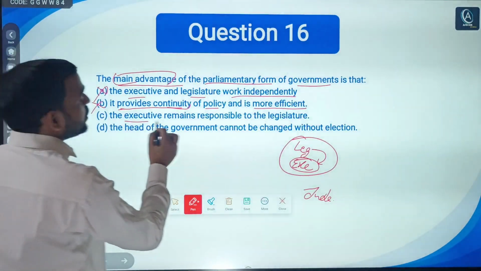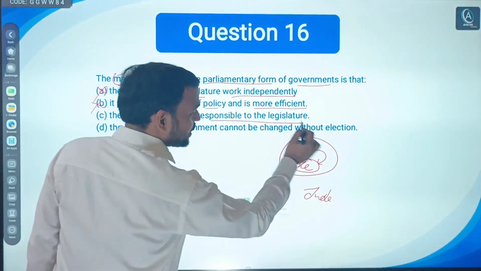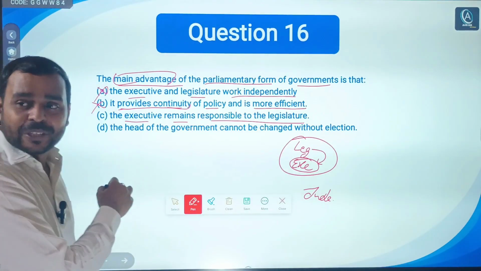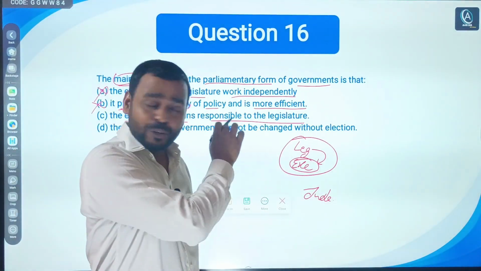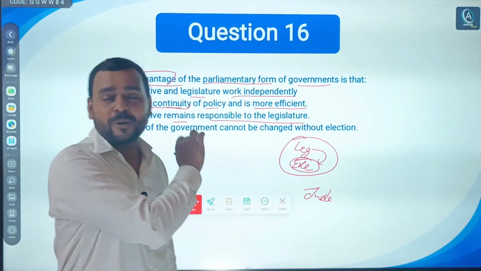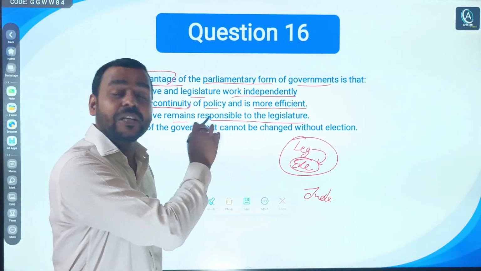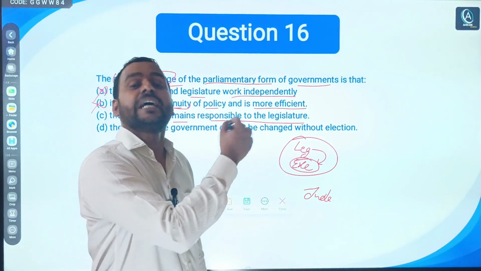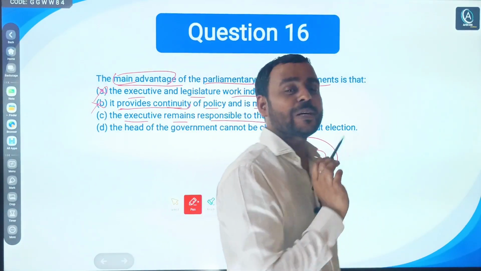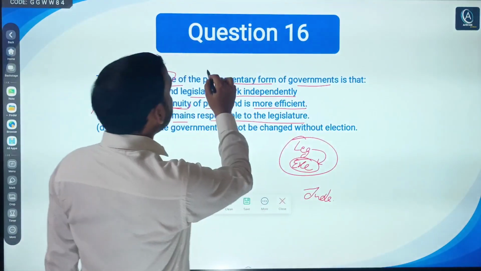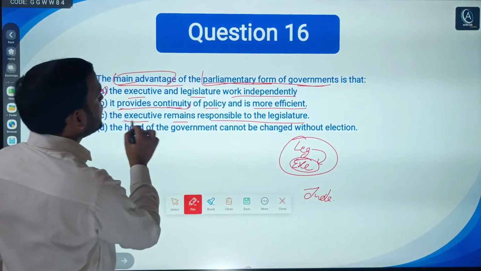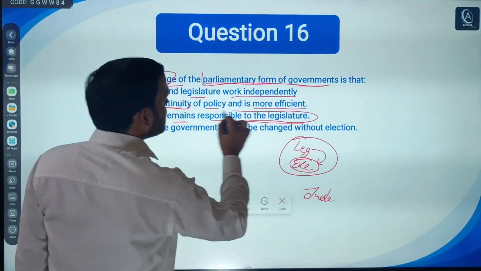Third, the executive remains responsible to the legislature. Obviously, same option, though the question is different, same answer. In the cabinet system, what was the underlying principle? The executive is responsible to the lower house. Again here, the parliamentary form of government means the executive remains responsible to the legislature.